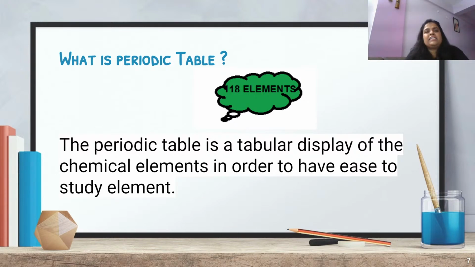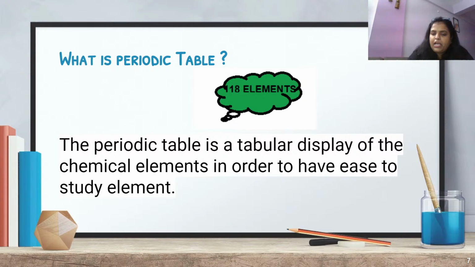So we have 118 elements at the present time. No doubt there are six more elements on which a lot of work is being done. Many scientists are striving to get the most out of those six elements, but none of them have been totally successful so far as per IUPAC. That is the reason they have not been included. But very soon they are also going to be included, making it 118. We know mostly about 112 elements. Six are yet to be explored more.